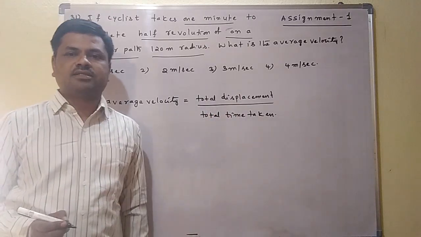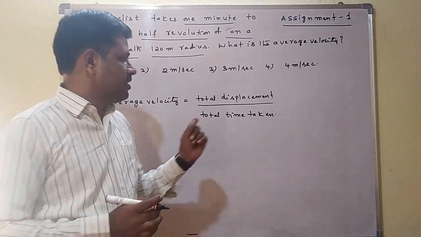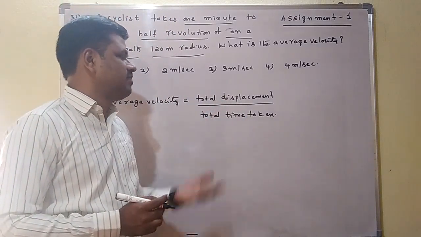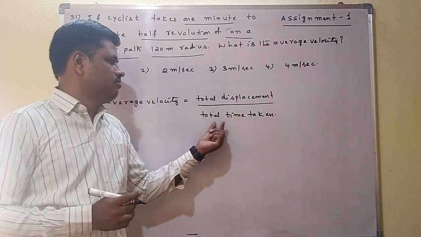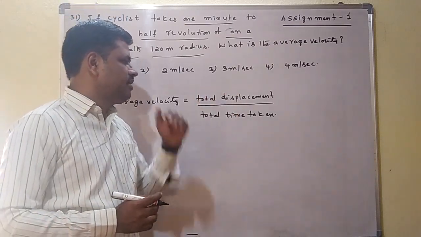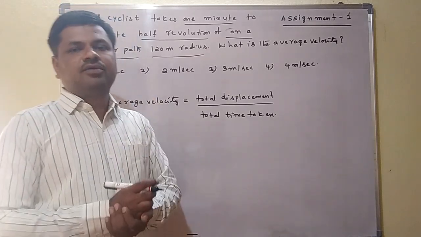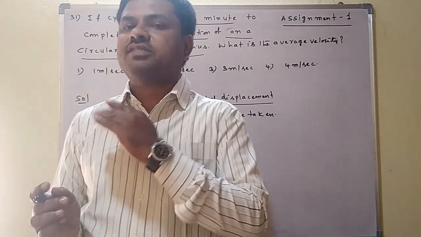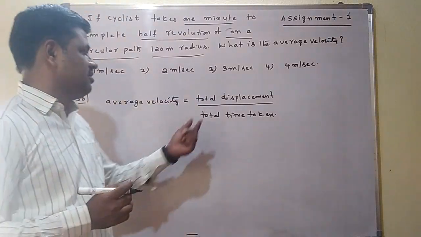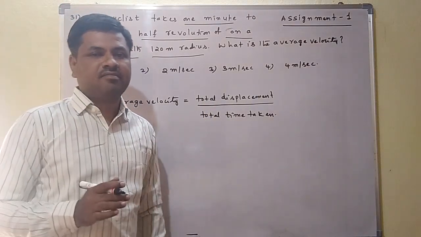Here displacement is considered. But suppose they are asking average speed, there we consider the total distance traveled by total time taken. Here it is total displacement by total time taken. Average speed is not asked here. Average velocity is asked, so consider the displacement. That is the difference. Concentrate here.